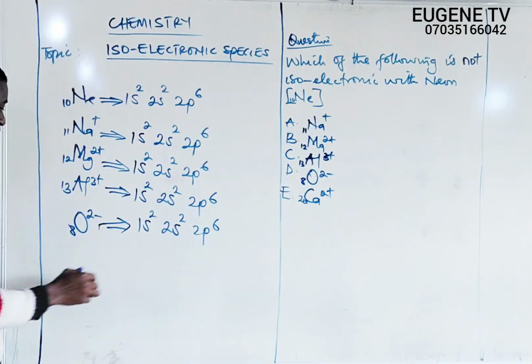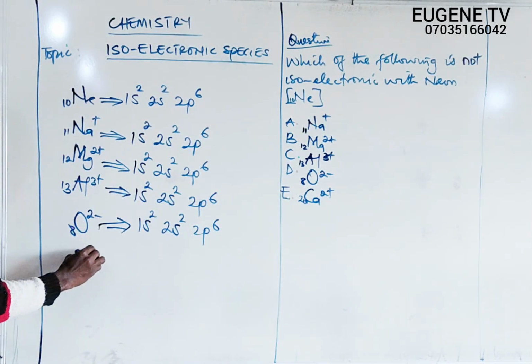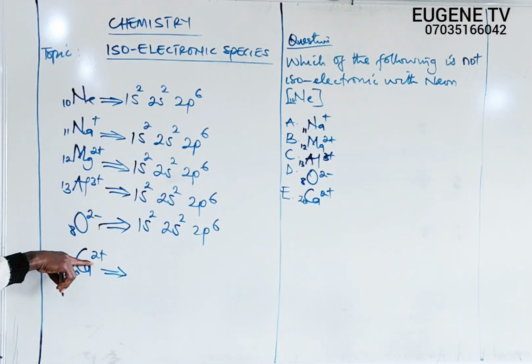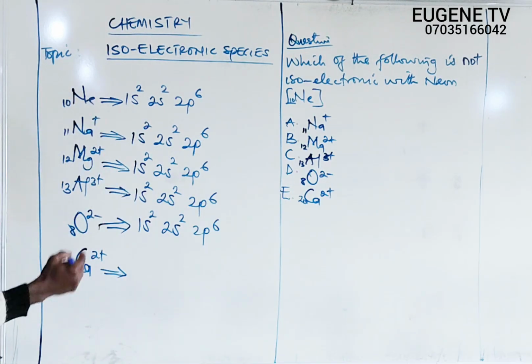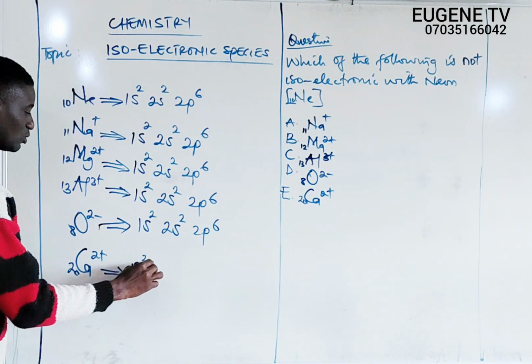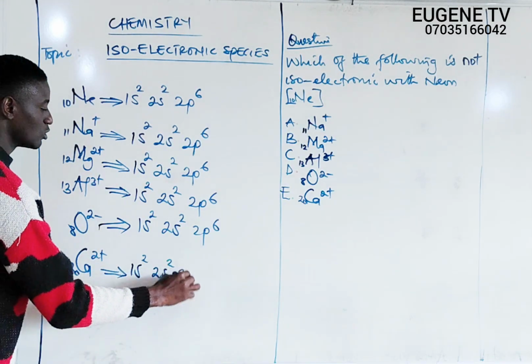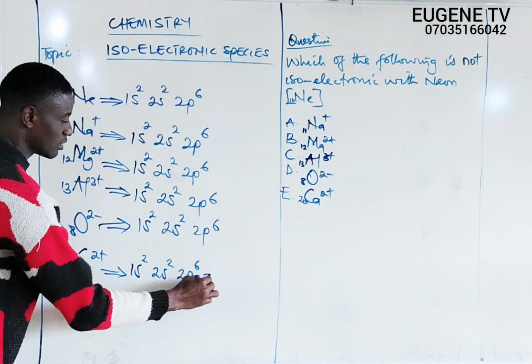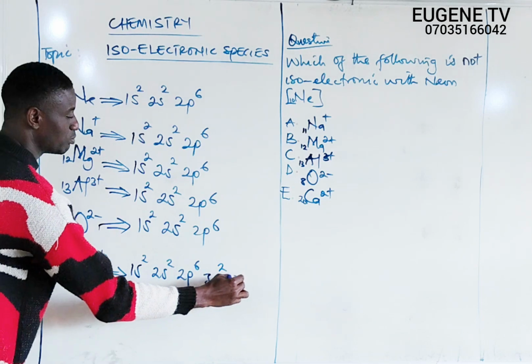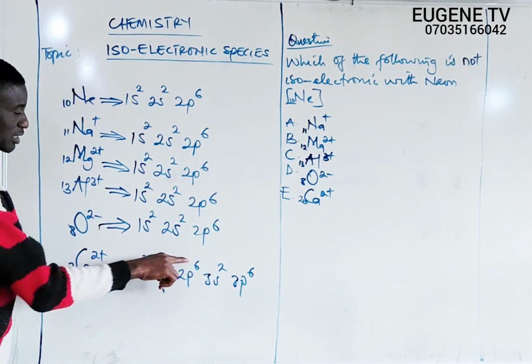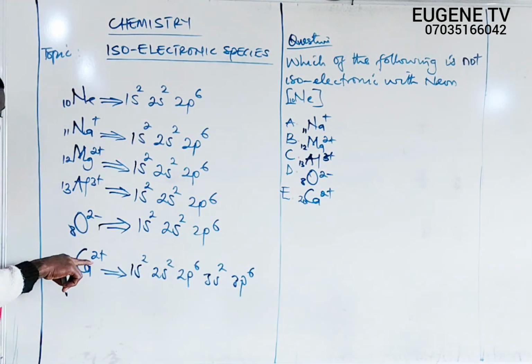Let us go to the next one, which is the last, calcium ion. Calcium has atomic number 20. Calcium carrying 2 positive simply means that calcium has lost 2 electrons out of 20 electrons, meaning that it is going to remain with 18 electrons. So we'll write the configuration this way: 1s2, 2s2, 2p6, this is 10, 3s2, this is 12, and 3p6. If we add all the numbers on top, it must be equal to 18, because 2 electrons have been lost out of 20 electrons.